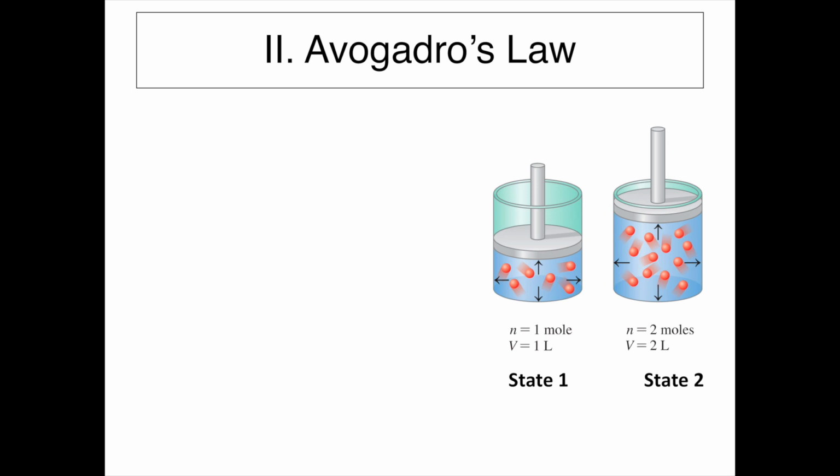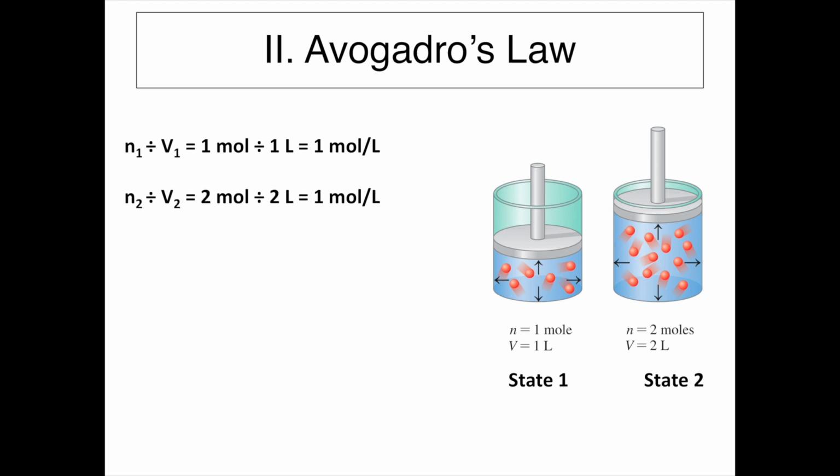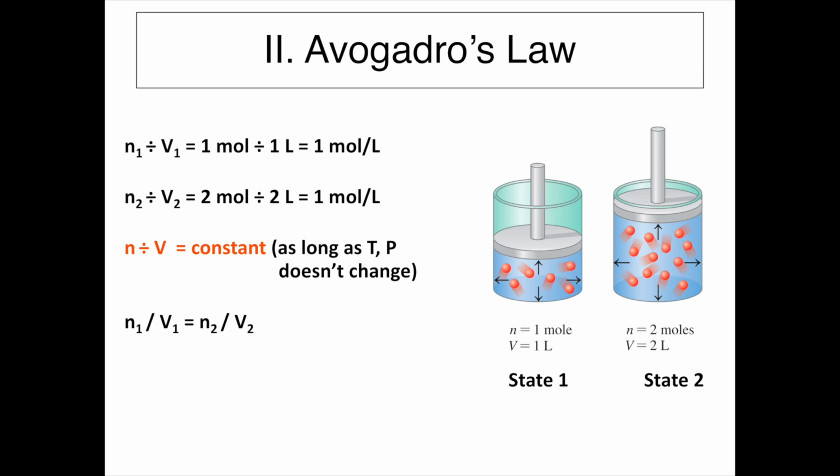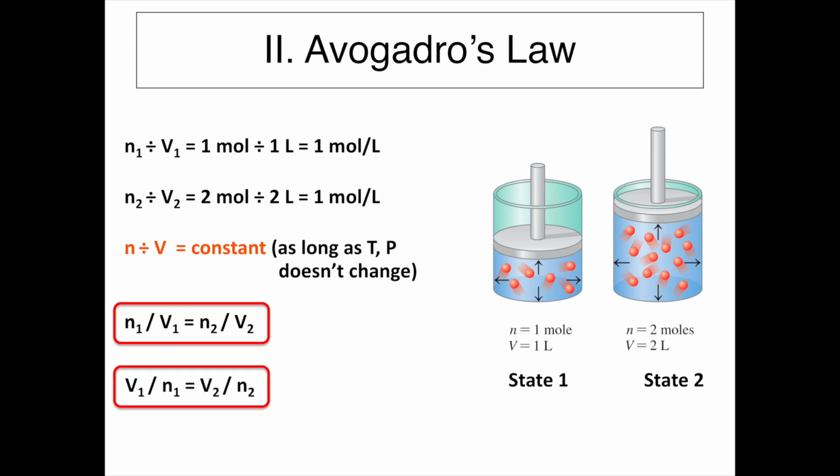So when moles doubles, the volume also doubles. This again is a direct relationship. Mathematically, we can do the same consideration we've done before. We take n divided by V and get a number; n2 divided by V2 gives the same number, so we say they are constant. Because they are constant, we can write an equation: n1 over V1 is equal to n2 over V2. This, in essence, is Avogadro's law. And as always, we can say the flipped version, where volume is on top and moles is on the bottom.